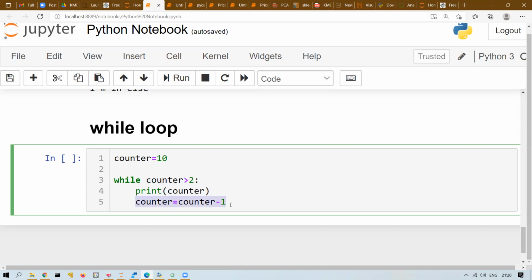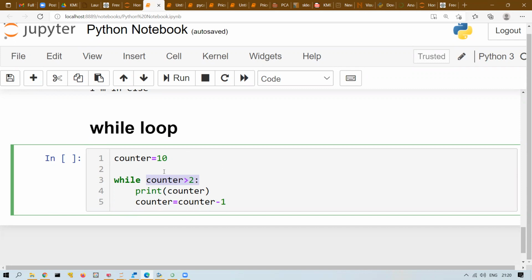Counter will become 2. Now tell me, is 2 greater than 2? Is the condition true or false? False. So it will not execute. If the condition is false, like 2 is greater than 2, what will happen? It will come out of the loop and it will not print anything.